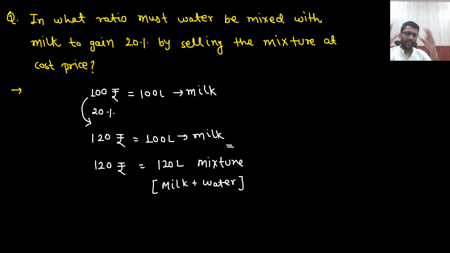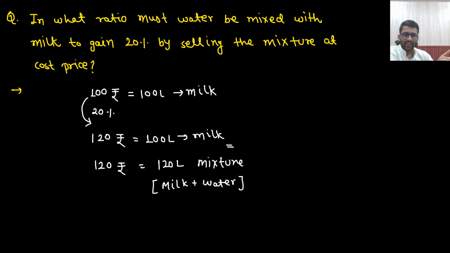Let me make it more clear to you. What was my cost price? I went to the market, I gave 100 rupees and I purchased the milk. In 100 rupees I got 100 liter milk. Now I need to earn a profit of 20%. That means I need to get 120 rupees from that 100 rupees.